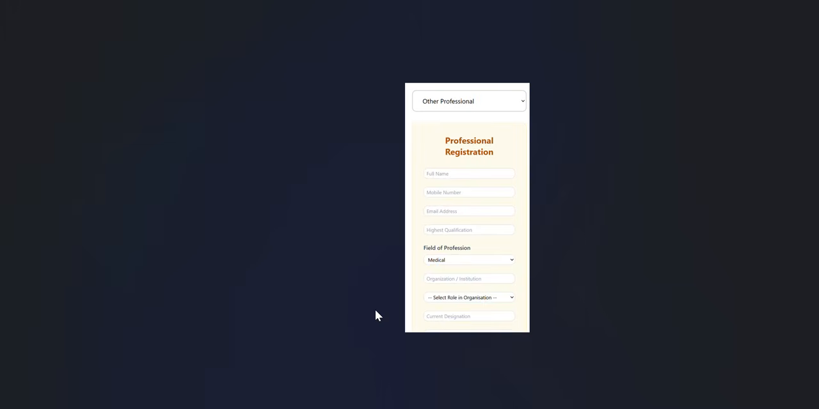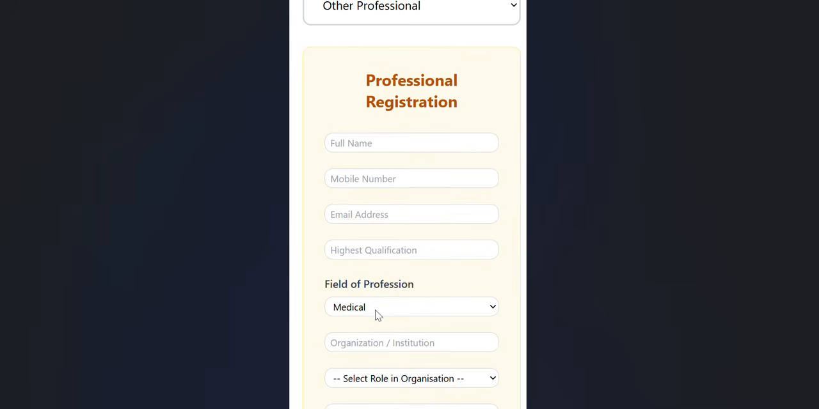Once you choose the other professional option, you will see a pop-up window like this. In this professional registration, you have to mention your full name, mobile number and email address. Please mind, as I have said earlier, that the email address is the main communication portal with NBE in future, for every certification and everything. So please mention your email address wisely. Don't mention any temporary email address, because it might be bad for you in future.